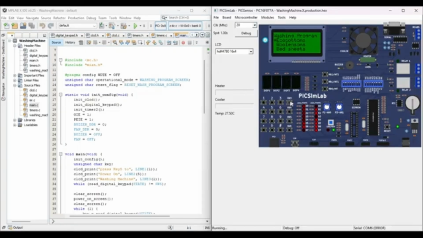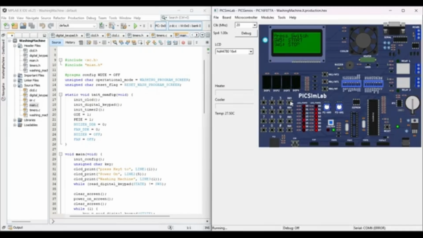When I long press, it will move on to the next screen with Eco Cotton selected. On this screen, it is the same: switch 4 to scroll between the options, and when I long press, it will select that. I will select max water level.